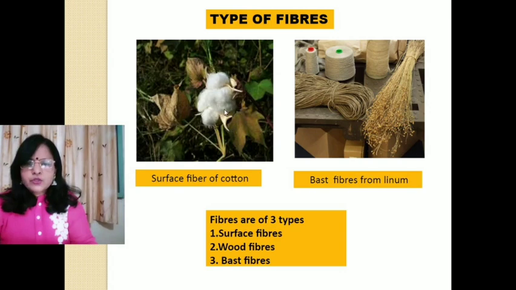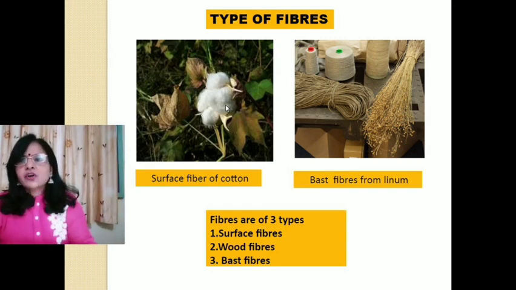This picture is showing a cotton plant in which many hairs or many surface fibers develop from the seeds. These are lint and fuzz, 2 types of surface fibers. Surface fibers of cotton, so this is the example. This is the picture of cotton. And number 2, wood fibers. Wood fibers present in the secondary xylem are called wood fibers. They are of 2 types, libriform fibers and fiber tracheids.